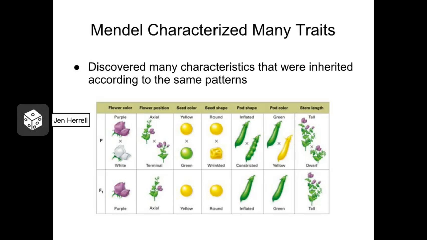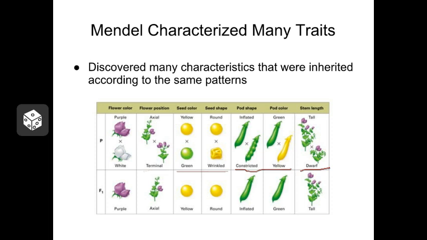Mendel worked with a number of different characteristics in pea plants over the years, and he was able to determine that many of these characteristics behaved by the dominant recessive pattern that he had seen in flower color. So he looked at all sorts of things. He looked at the arrangement of the flowers on the stems, the shape and color of the peas themselves, the shape of the pea pods, and even the height of the plant. He found that all these characteristics played by these rules.